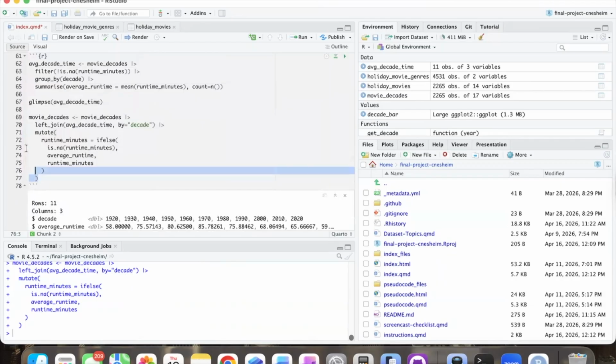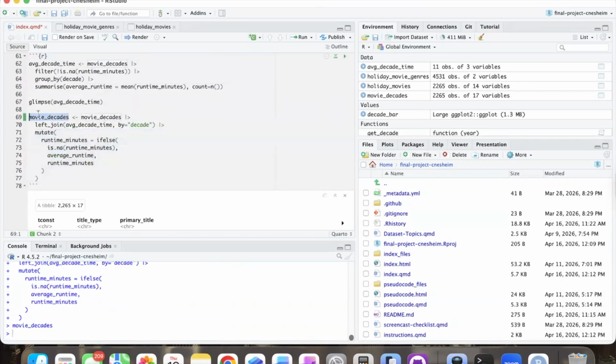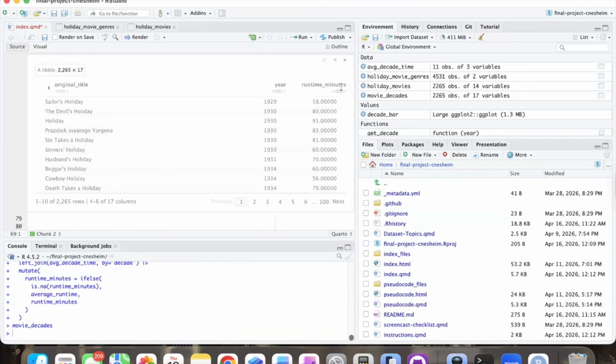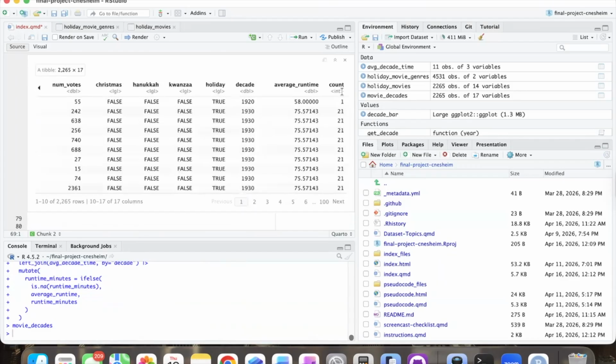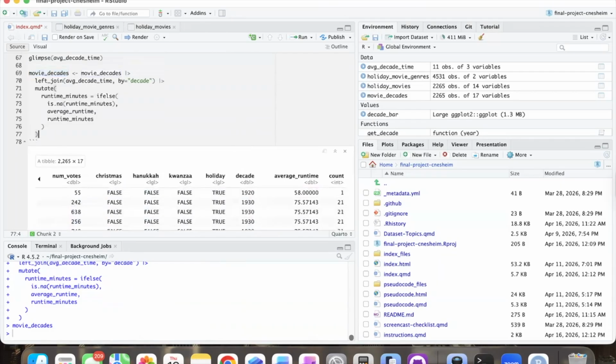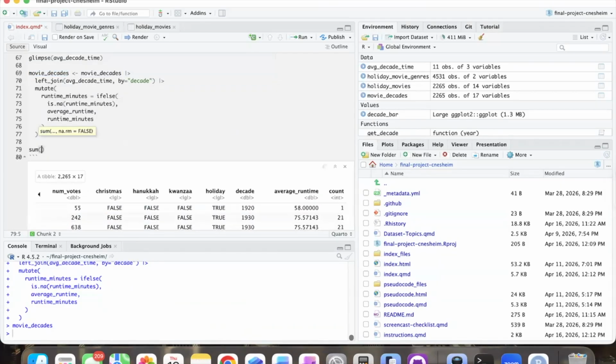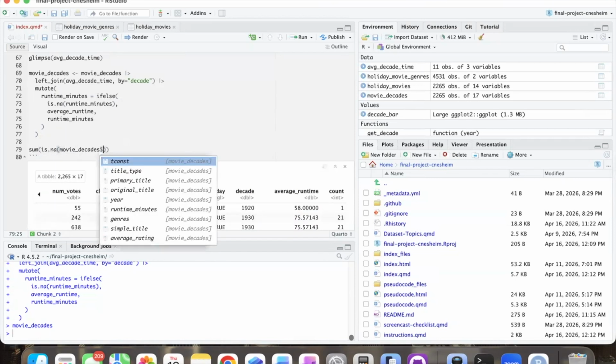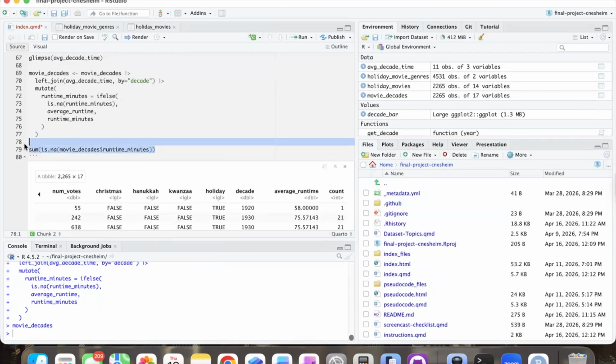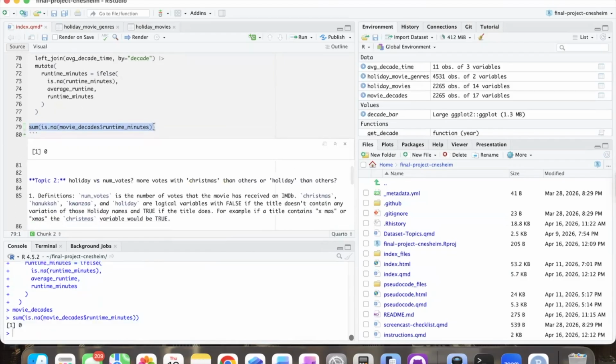So now what we can see is we have runtime in minutes, and then we have average runtime on the side here. So now let's try to find how many NAs there are in movie decades in the column runtime minutes. And let's hope that this is zero because of our if-else statement. Yep. So now we're good to go.